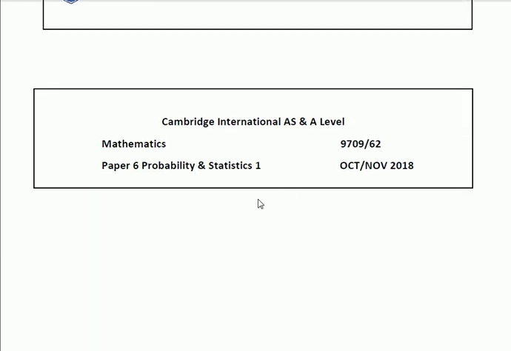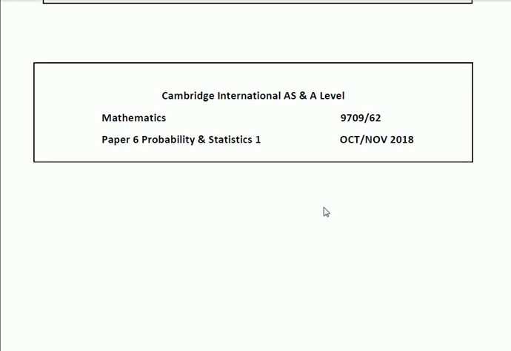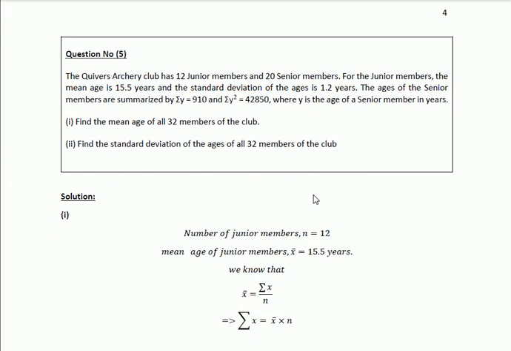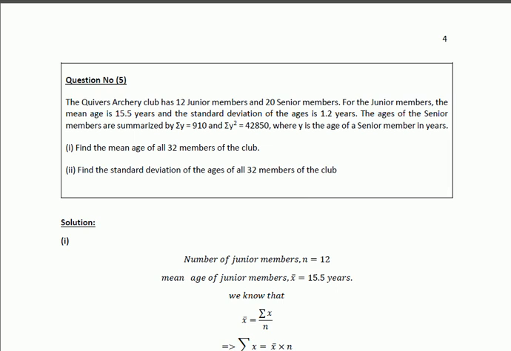In paper 6, probability and statistics, session October/November 2018, we shall discuss question number 5. The Quivers Archery Club has 12 junior members and 20 senior members. For the junior members, the mean age is 15.5 years and the standard deviation of the age is 1.2 years. The ages of the senior members are summarized by summation y equal to 910 and summation y square equal to 42850, where y is the age of a senior member in years. Part A: find the mean age of all 32 members of the club.